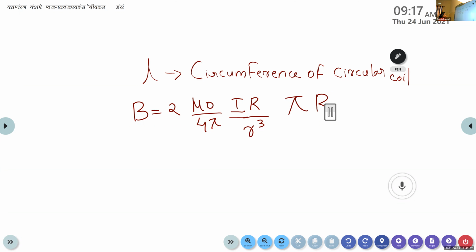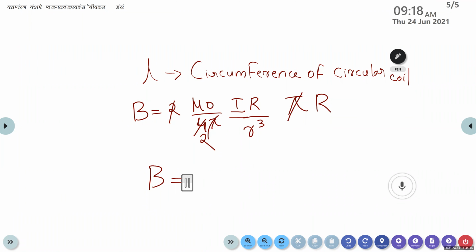So here we can cancel some terms. 2 and 2 is cancelled. 2 and 4 becomes 2. This pi and this pi cancel. And what is left?